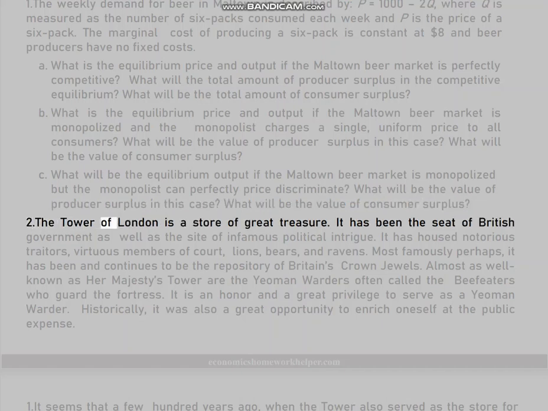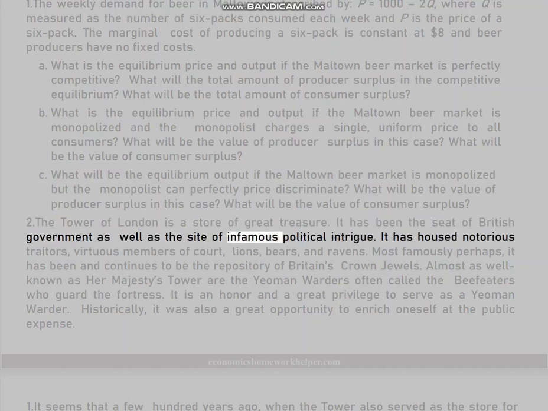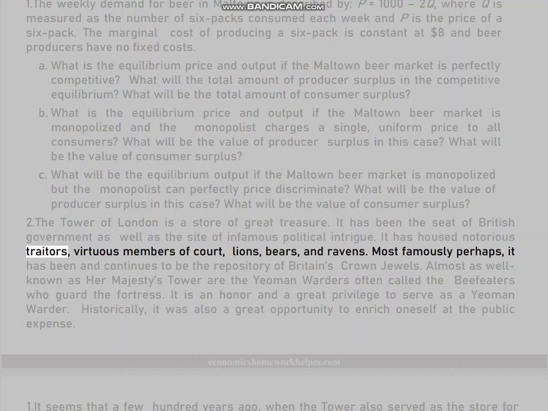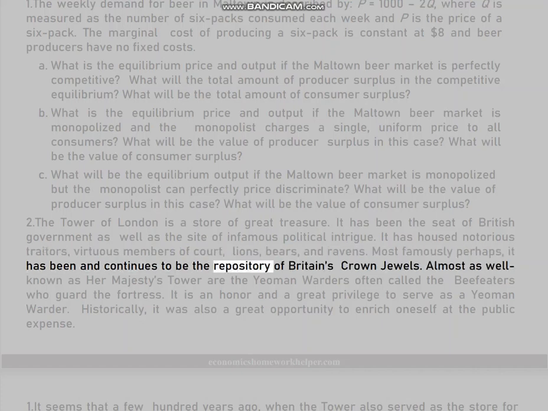2. The Tower of London is a store of great treasure. It has been the seat of British government as well as the site of infamous political intrigue. It has housed notorious traitors, virtuous members of court, lions, bears, and ravens. Most famously perhaps, it has been and continues to be the repository of Britain's crown jewels.